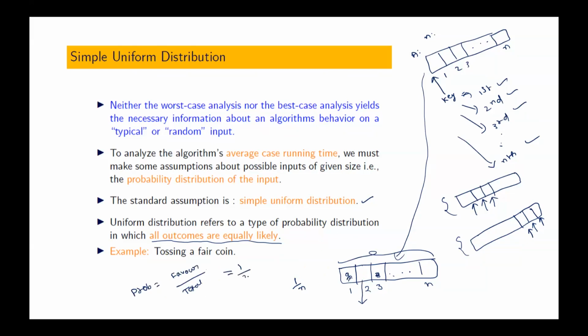Okay. What is the probability that the key is present in second position? 1 by n. Not 2 by n, it is only one position. I have n positions, and out of that it is one position, so it is again 1 by n. What is the probability that it is present in nth position? It is also 1 by n. Is that okay?